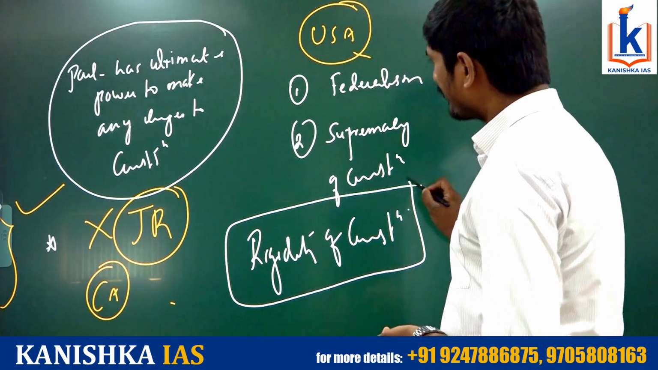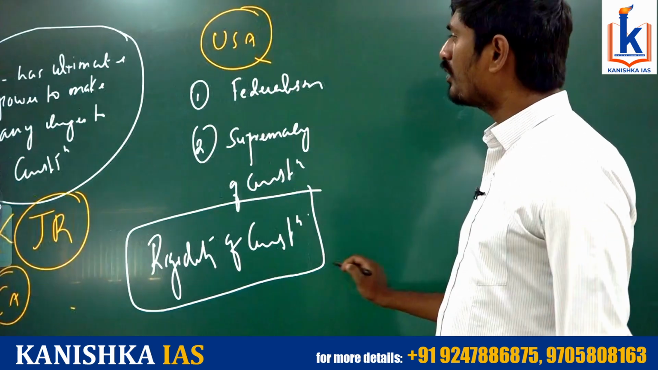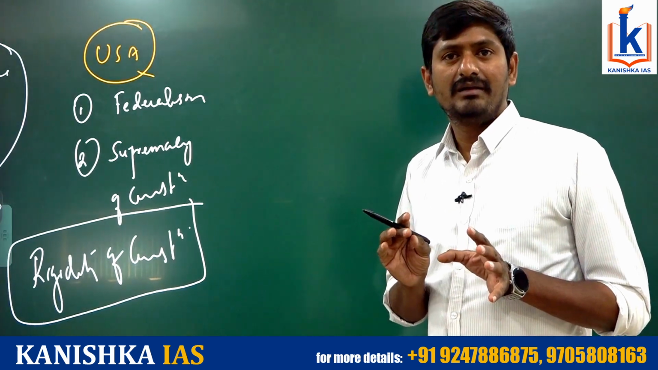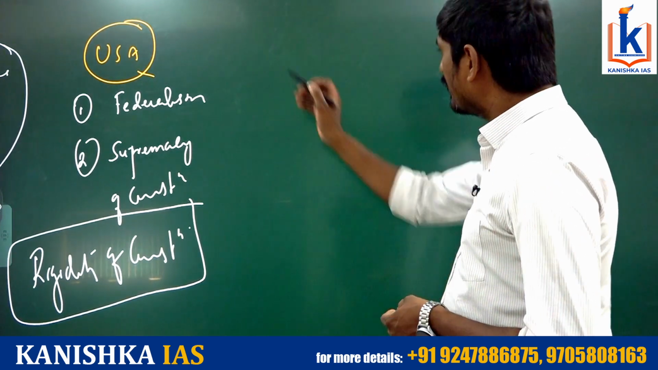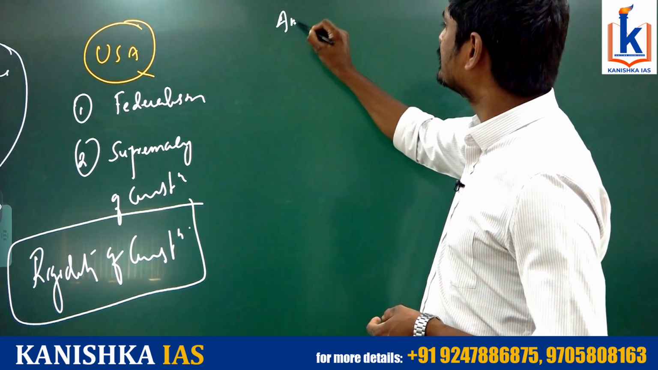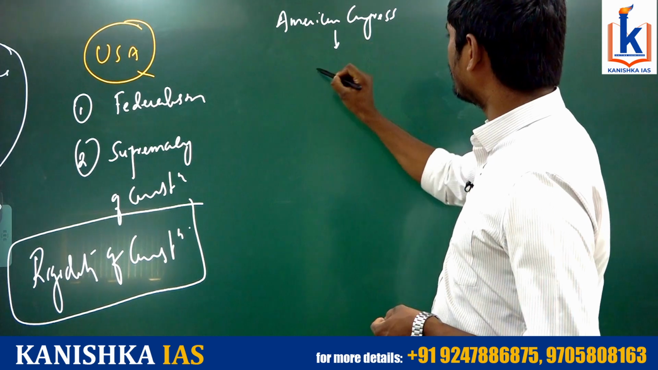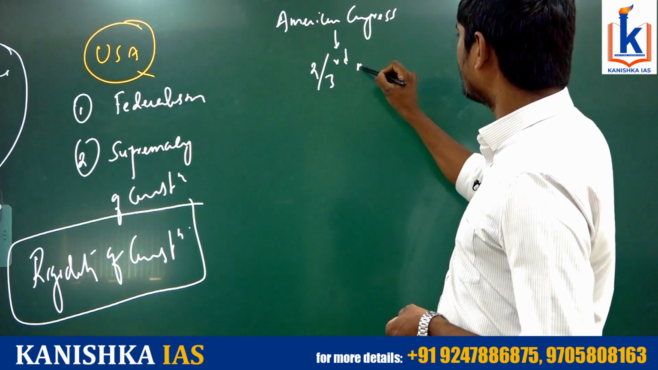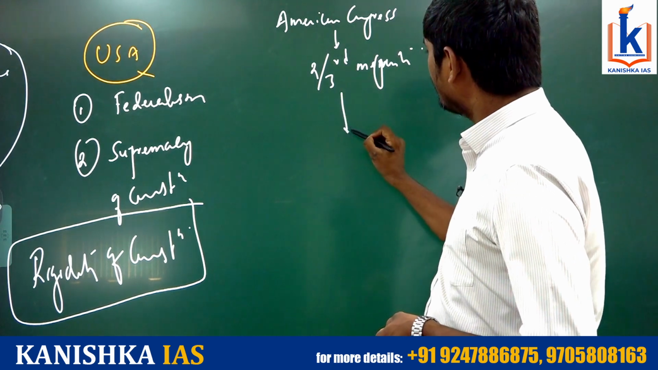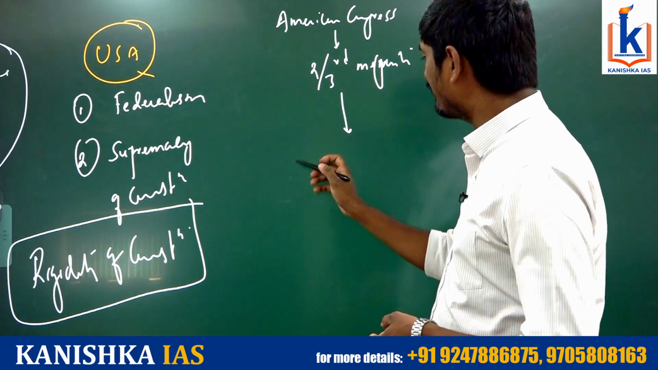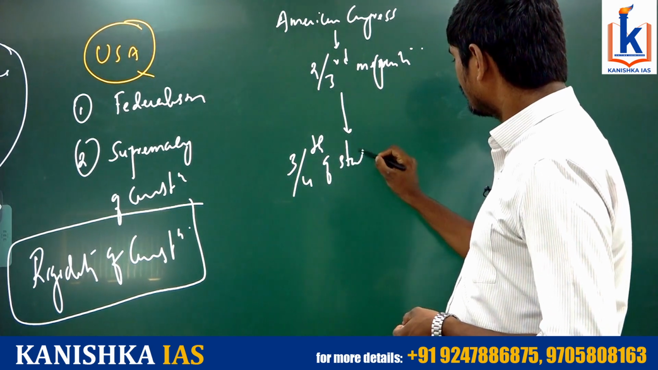Rigidity of the constitution. Why rigidity? Because in the constitution amendment process, the role of the states is maximum. In other words, for example, if the American Congress initiates the constitution amendment by 2/3 majority in both houses, subsequently every such amendment must be ratified by at least 3/4 of the states that are there in America.